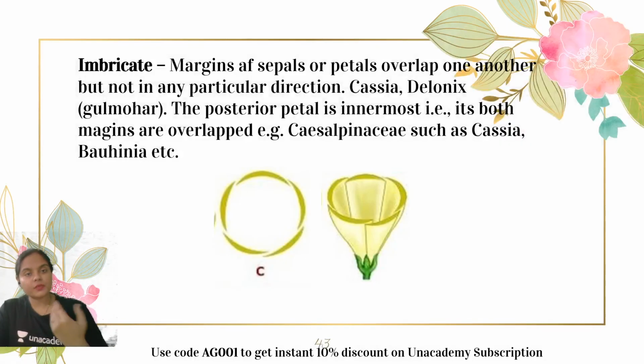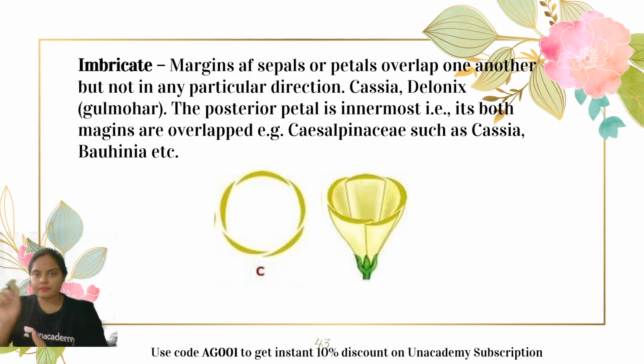Now moving ahead towards the next type of estivation, which is the imbricate estivation. What happens here? Please pay attention to the diagram. See, one petal is completely overlapped on both these edges, right? One petal is present outside. That means it is not overlapped, or not surrounded by the other petals. And the rest three petals are present in a twisted manner. That means they overlap at one edge only. You can see this one is overlapping, and then again this is overlapping.